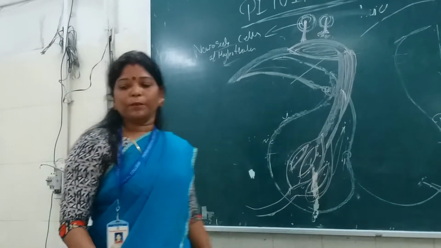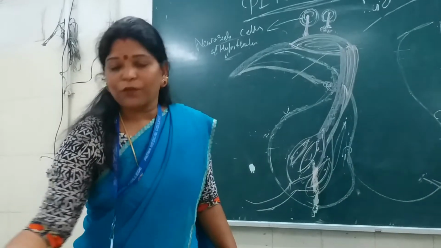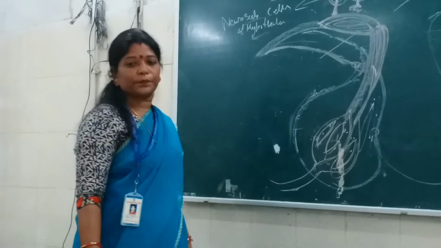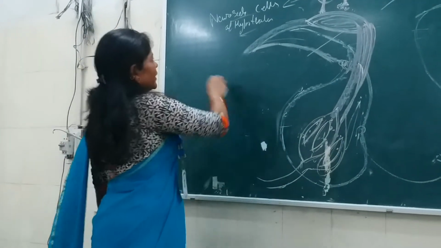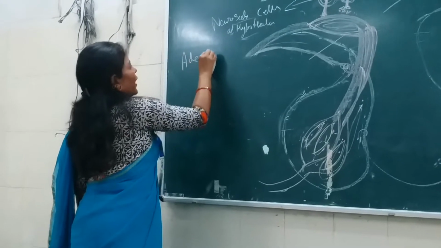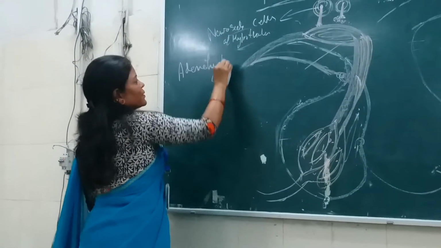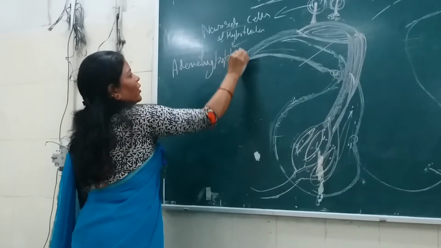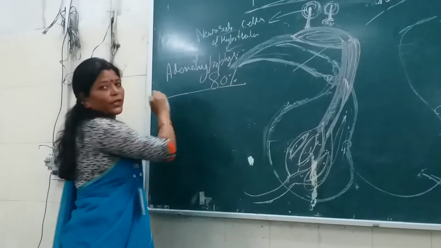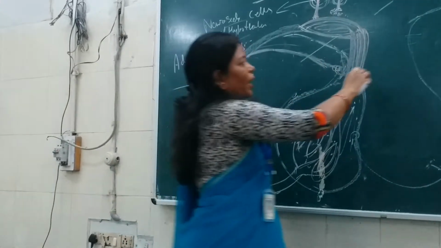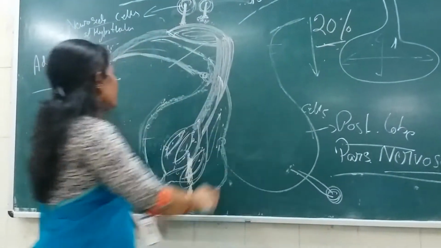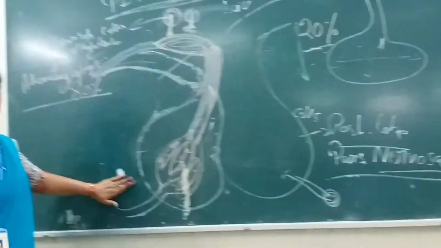Now you tell me, what are the hormones which are secreted by the anterior lobe of the pituitary gland? It is the adenohypophysis, the anterior lobe, and adenohypophysis is how much percent? It is contributing 80% to the pituitary gland, and neurohypophysis it is contributing 20%. Okay? Tell me, what are the hormones?